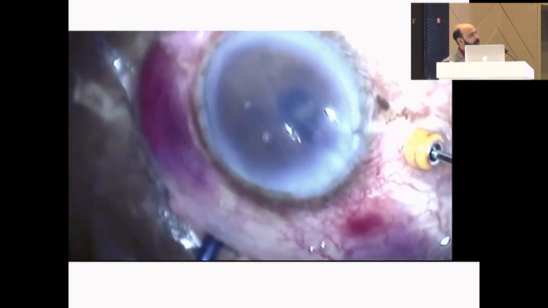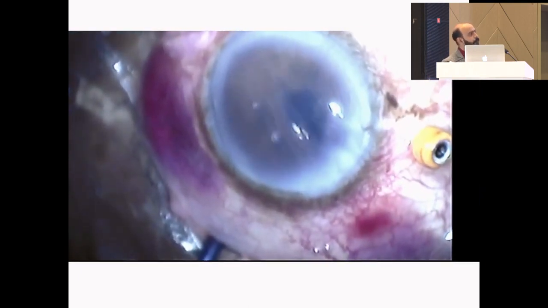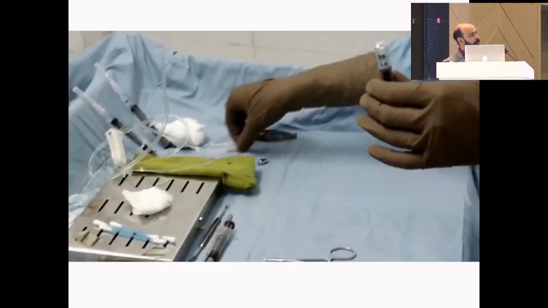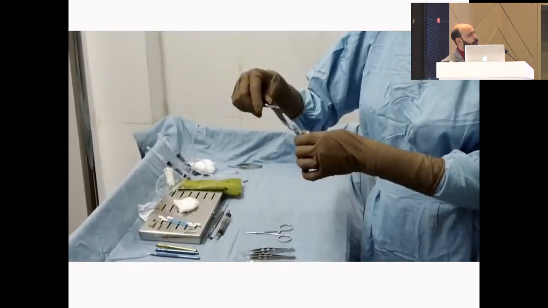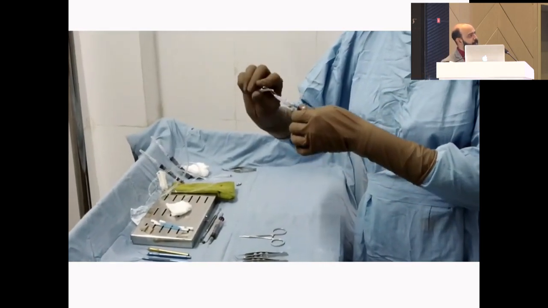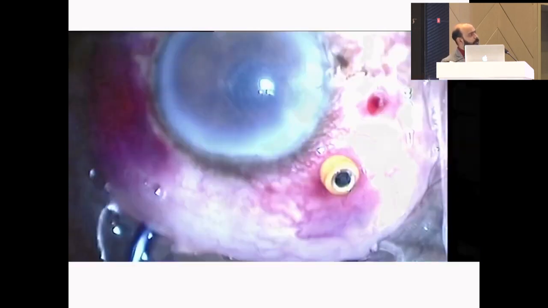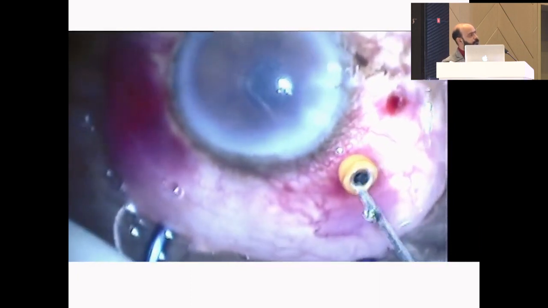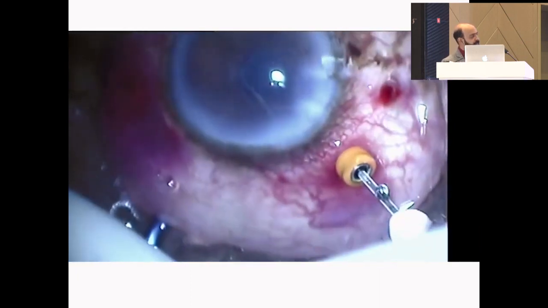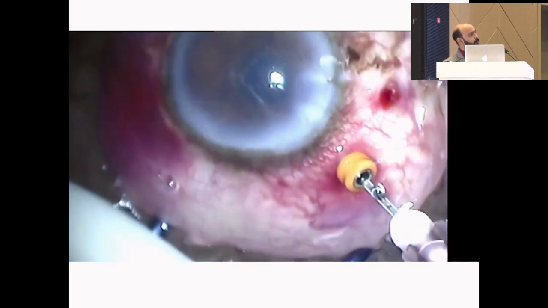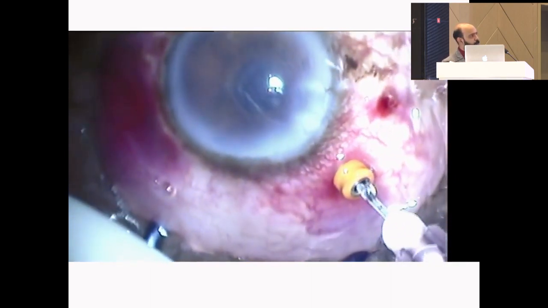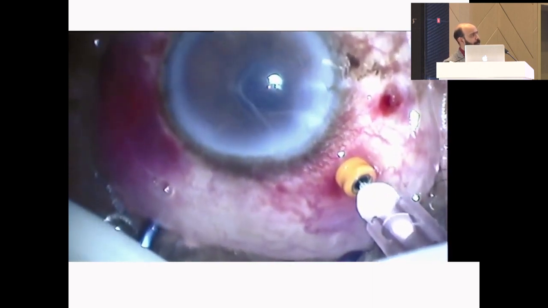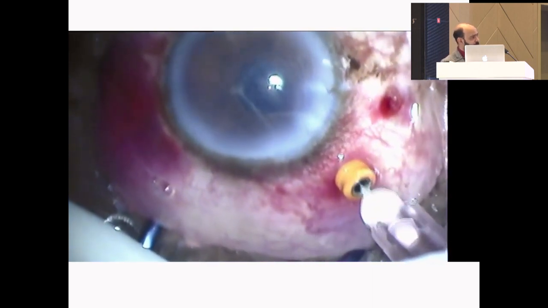This sample is kept aside and has to be sent for microbiological evaluation very quickly. We put a needle and we have to bend the needle. Next, we go ahead with the intravitreal injections. We are using separate syringes for the injection because otherwise they form a coagulum if injected together. Injection has to be done slowly, drop by drop, into the vitreous cavity.